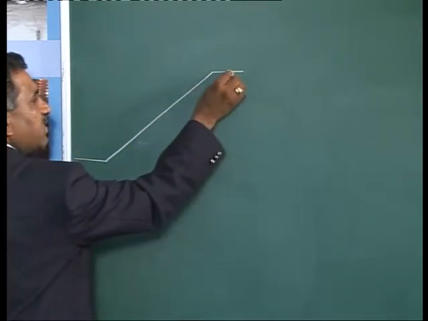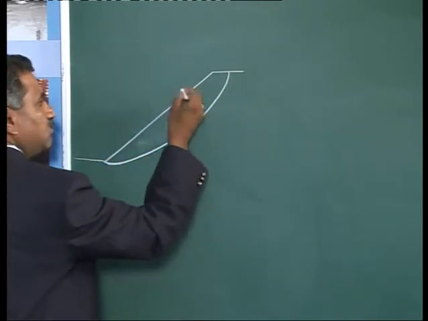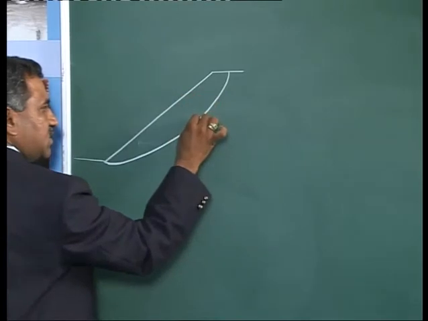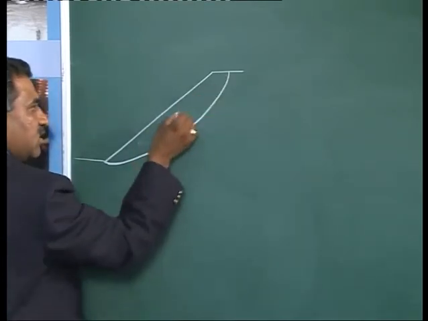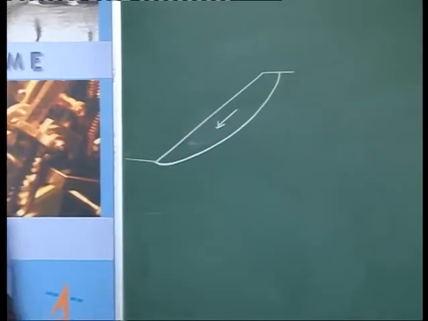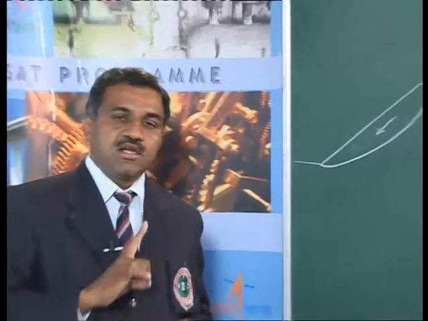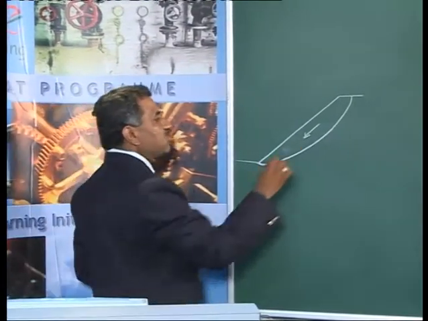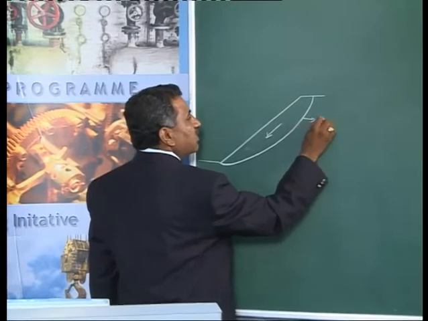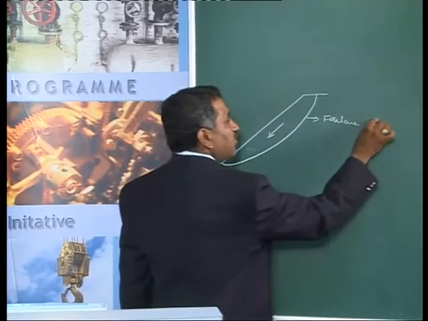Now let us say this slope has failed like this. This is the sloping surface, this is the failure surface, this is the sliding mass, it is coming like this. Now stability analysis consists of 4 stages. The first stage is determination of the potential failure zone, the failure surface. This we need to find out.